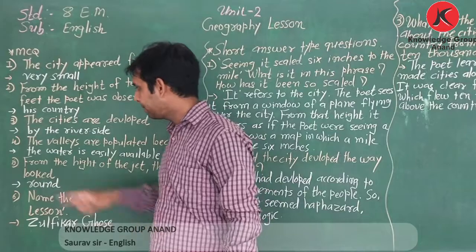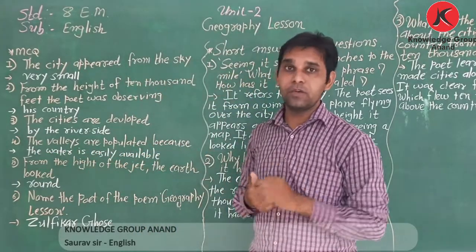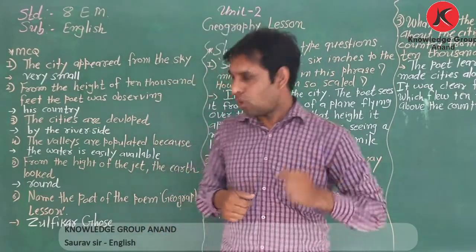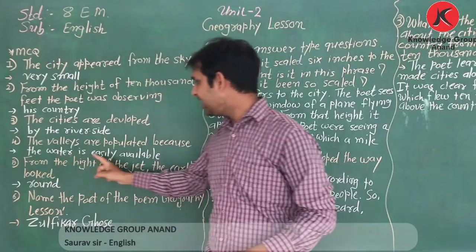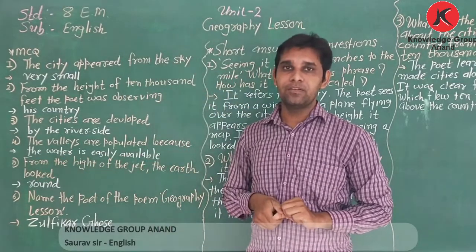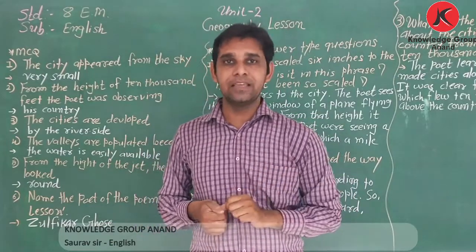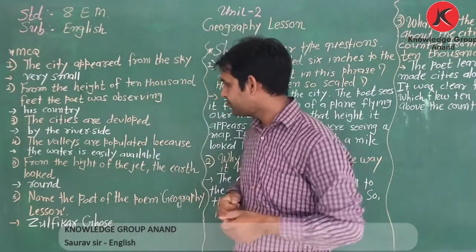MCQ number 4. The valleys are populated. Why were the valleys populated? Because the water is easily available. From the valley, the people got the water easily. So the valleys are populated.